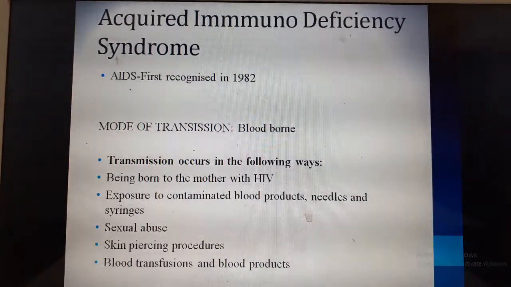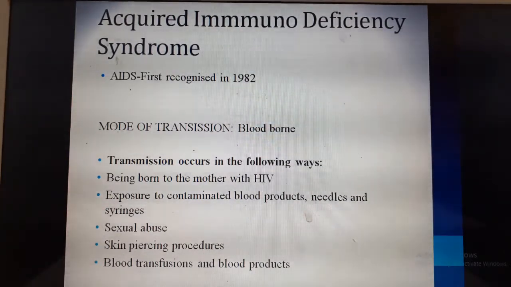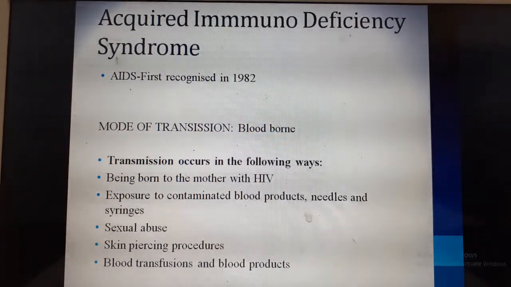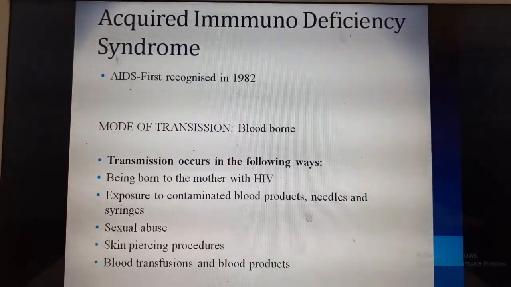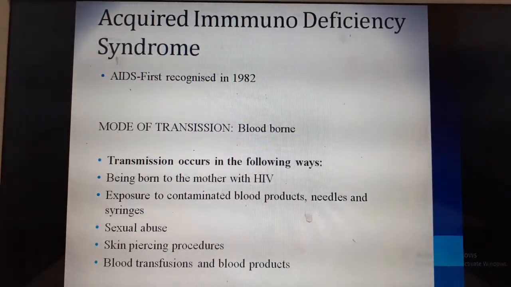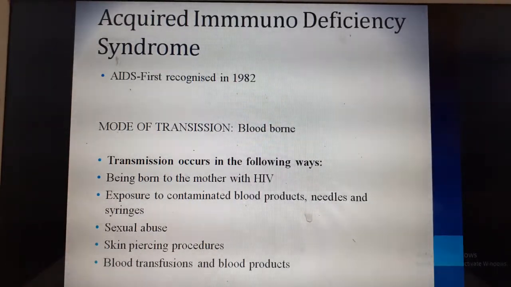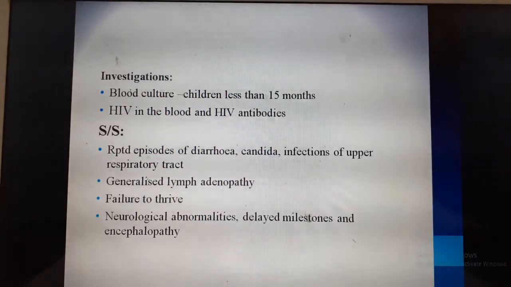Children with certain conditions like thalassemia, those who require frequent blood transfusions, are at high risk. Other routes are sexual abuse, children abused by an infected person, skin piercing procedures like ear piercing not done with aseptic technique, and blood transfusion and blood products which are infected or contaminated. These are the routes of transmission.